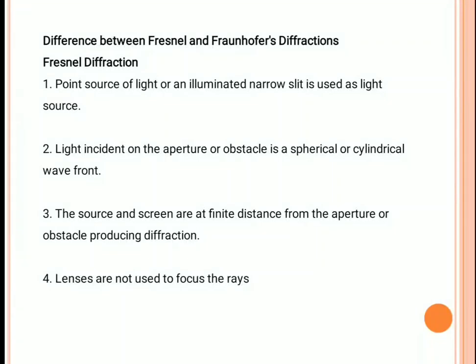Automatically, after the obstacle the light rays are bending, and on the secondary wavelets, each and every point creates a secondary wavelet. By the superimposition of these secondary wavelets, a diffraction pattern is formed. The main condition in Fresnel diffraction is a point source of light, and here the wavefront is in the shape of spherical and cylindrical. And this is also an important point: source and screen are at a finite distance from the aperture for producing the diffraction pattern.